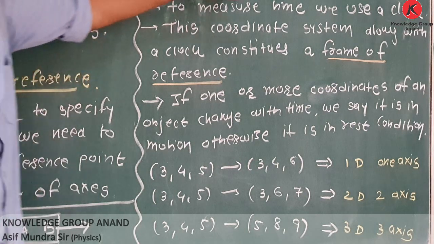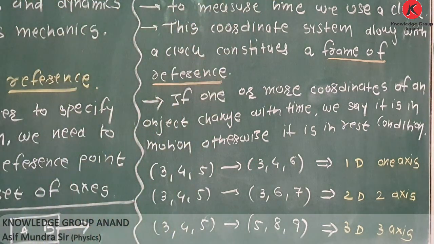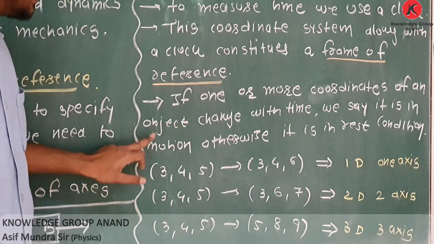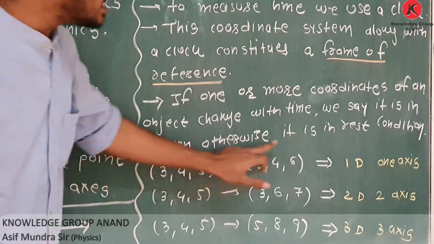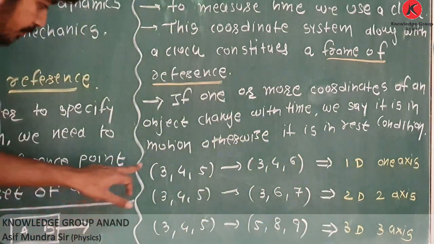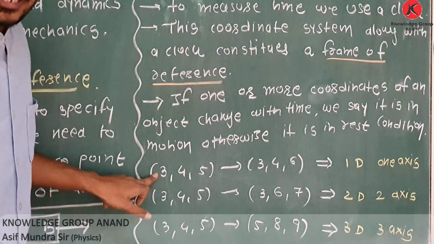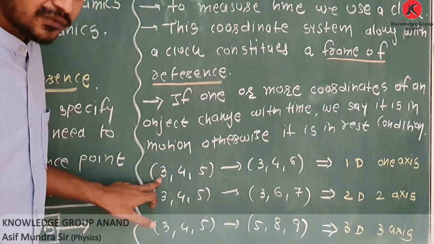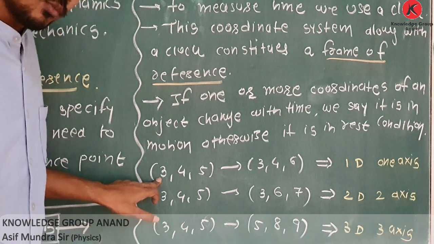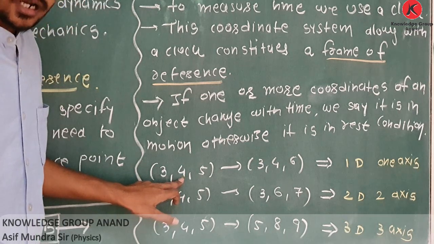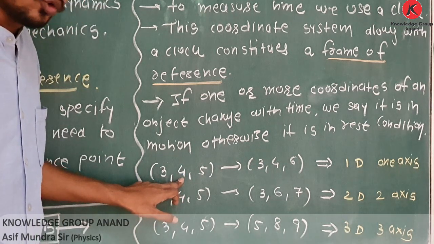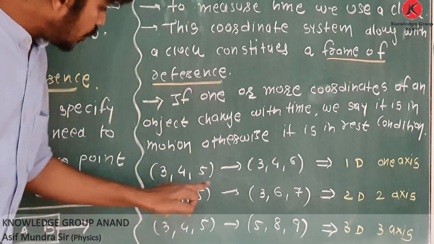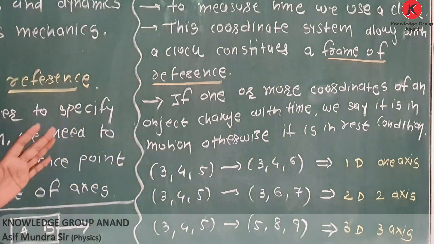Now, if one or more coordinates x, y, z of a particle change with time, we say it is in motion, otherwise it is at rest. For example, initially the coordinates of a particle are 3, 4 and 5, meaning 3 meters away on the x-axis from the origin, 4 meters away on the y-axis, 5 meters away on the z-axis.